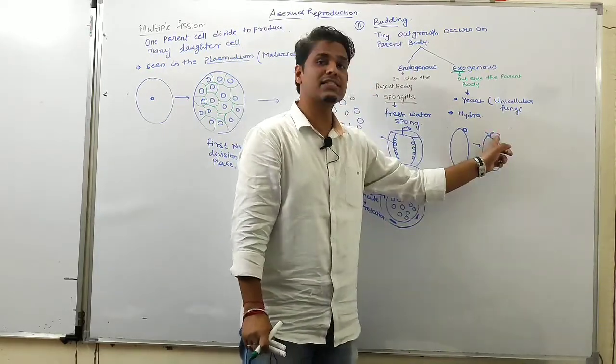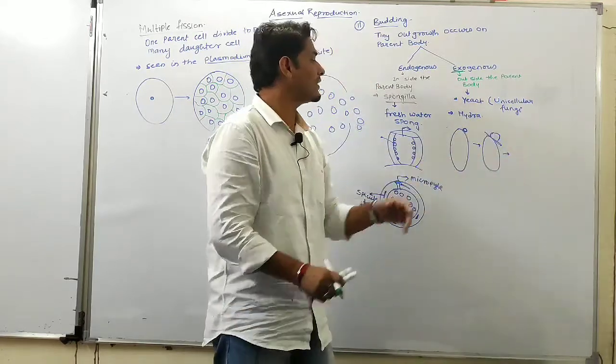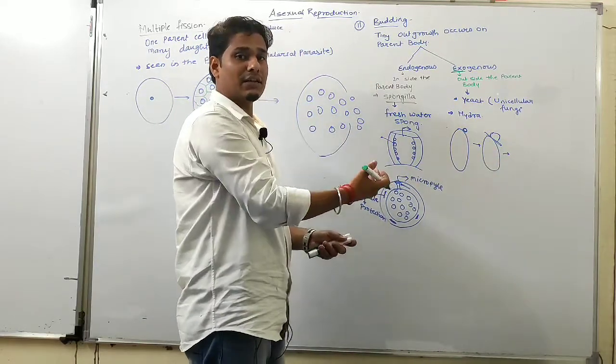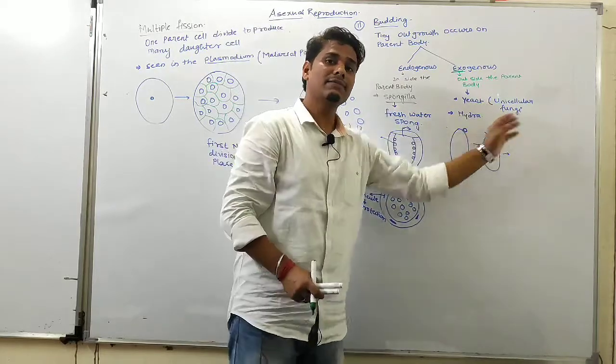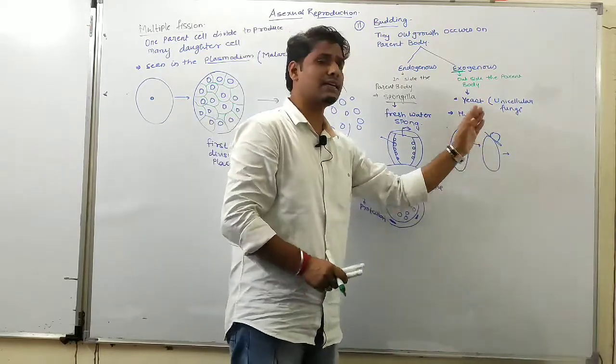So these daughter cells act as parent cells. Again it undergoes division or forms a bud, and this cycle continuously goes on.